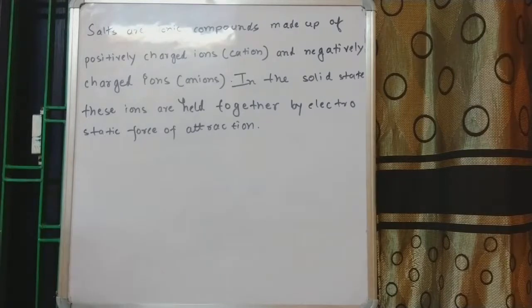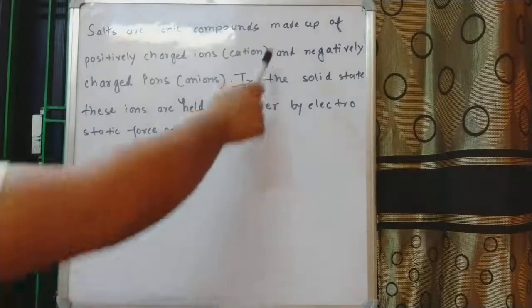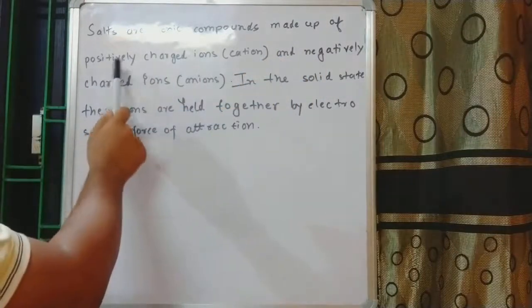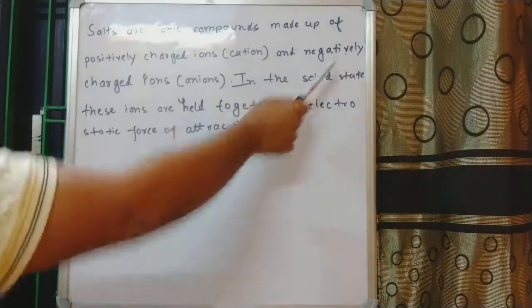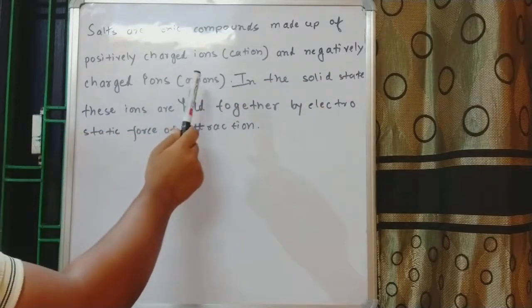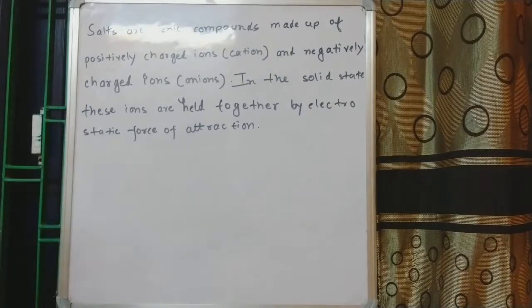The definition says salts are ionic compounds made up of positively charged ions (cations) and negatively charged ions (anions). Then in the solid state, these ions are held together by electrostatic force of attraction. So this is the definition of salt. How salt is formed, we know.